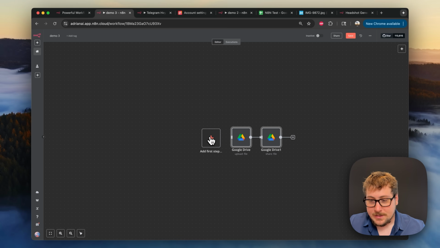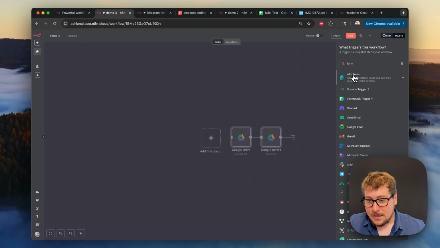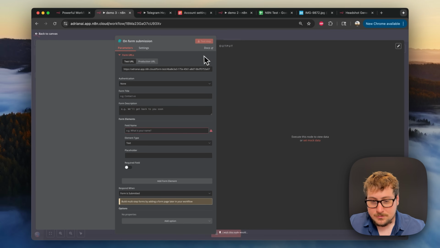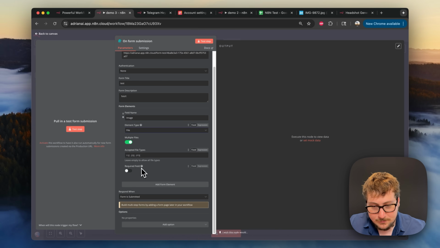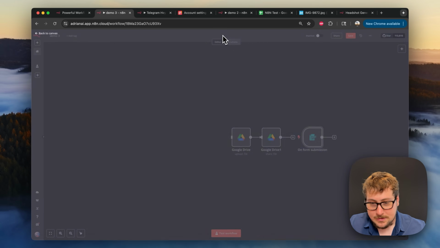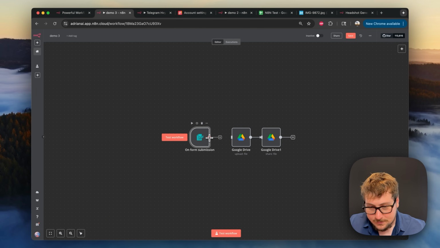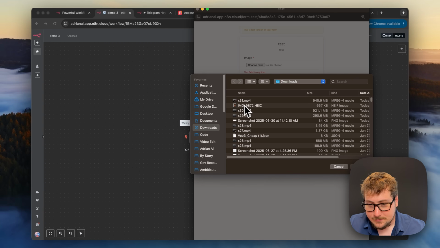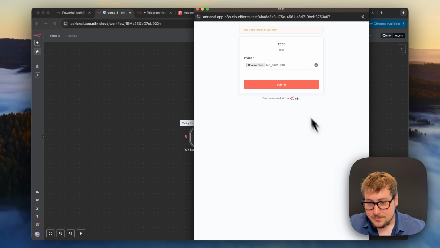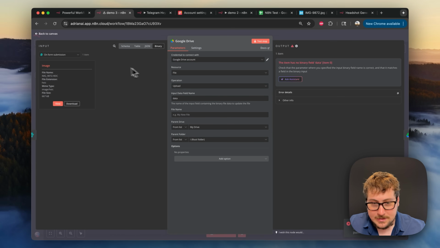I made demo file 3 right here because I'm going to be showing you how to upload an image onto Google Drive. So we're just going to say test, and then for the field name we're just going to put image, and then we are going to do a file right here, and then we can make it required, but you can do anything like that. And then we are going to take this, wire it up to Google Drive, and now while I do this, I can choose my image. I'll just choose that same picture I just took of me. I'm going to hit submit like this, and on this Google Drive, now you'll see we have this file named image.